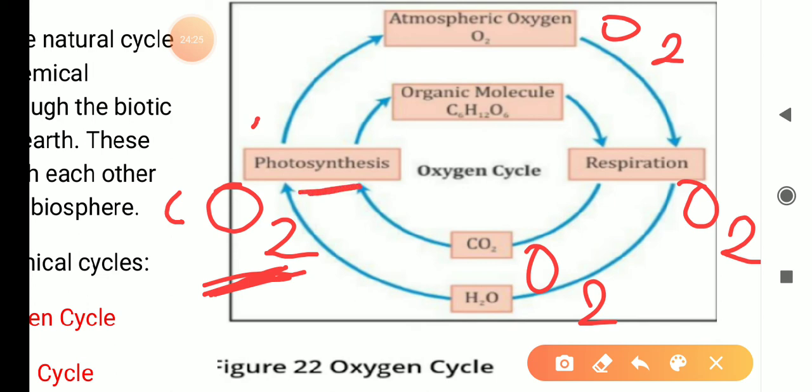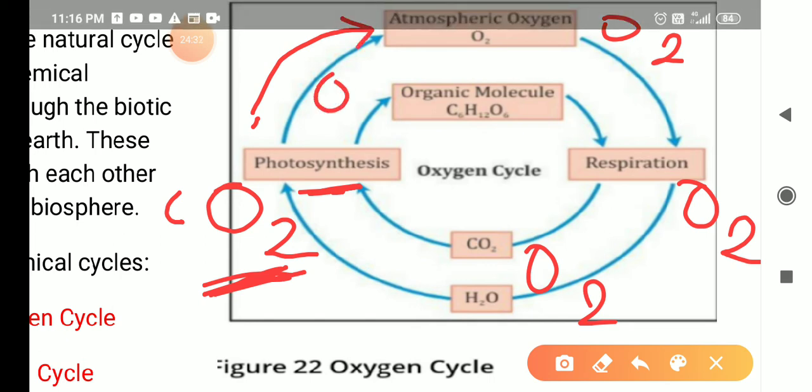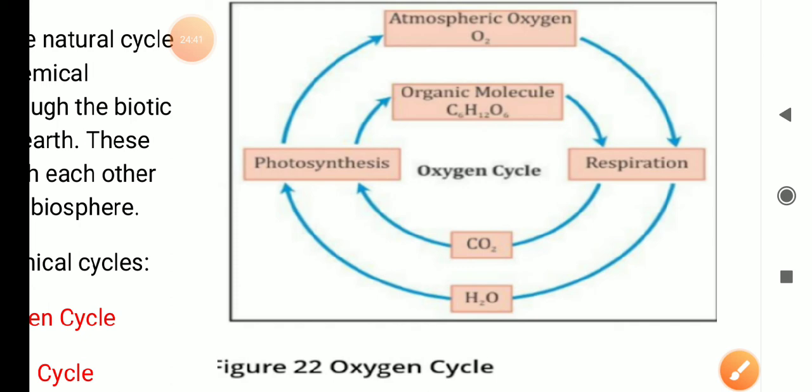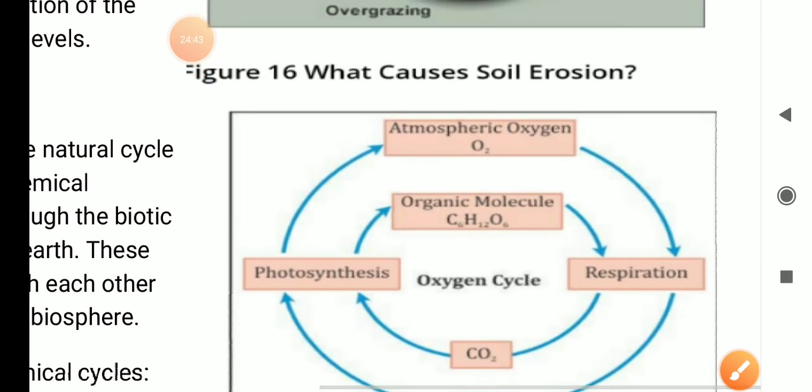Then from the atmosphere, when plants are absorbing CO2, along with the carbon of carbon dioxide, the oxygen is coming again to the plants. Then from the plants, when they are releasing O2, it is coming again to the atmospheric oxygen. It is becoming a part of air. Then here we can see one more cycle inside it.